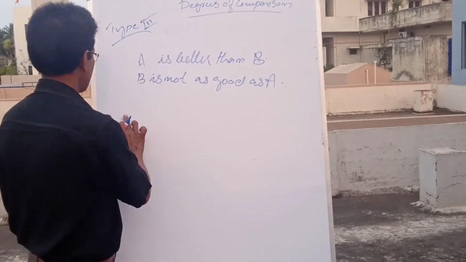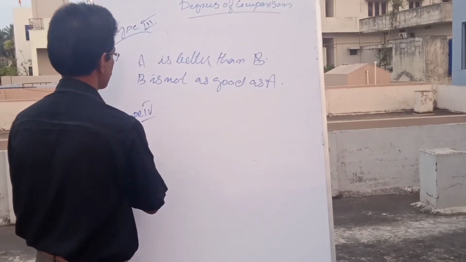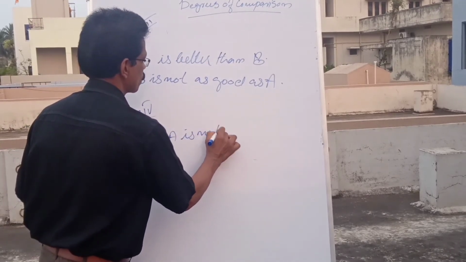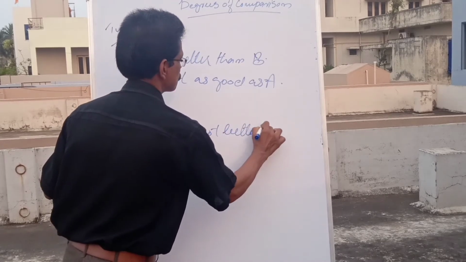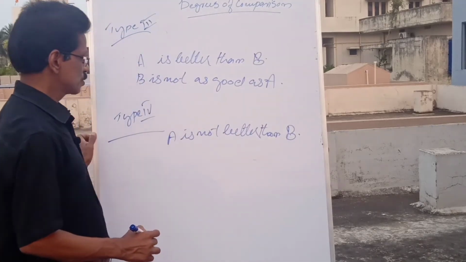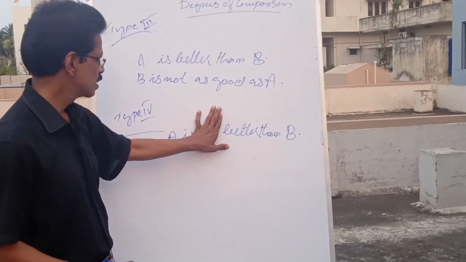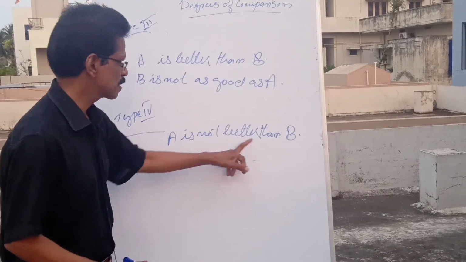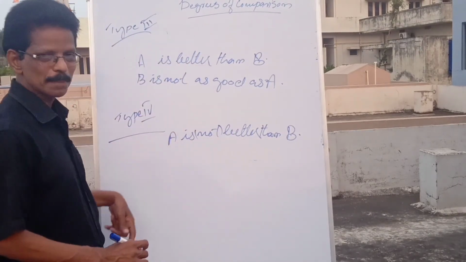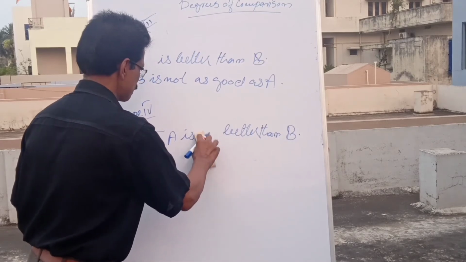Yes. See, type 4. Same you take: A is not better than B. See, here it is positive, here it is negative. That's the only difference. If the "not" is not there, A is better than B, no? If this "not" is not there, it is the same as type 3, but "not" is there. Okay, now? So, A is not better than B.